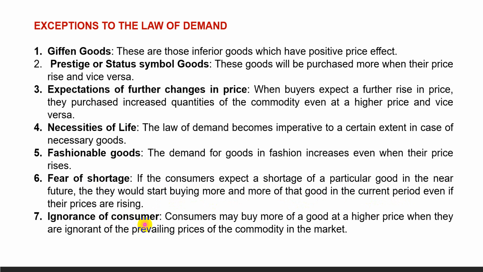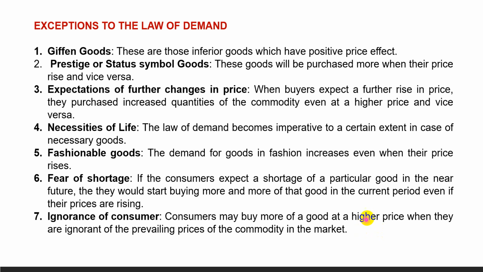Ignorance of consumers. Consumers may buy more of a good at a higher price when they are ignorant of the prevailing prices of the commodity in the market, or if the consumers relate the price of the commodity with the quality of the commodity. Sometimes consumers have the wrong belief that high price means high quality or superior quality.